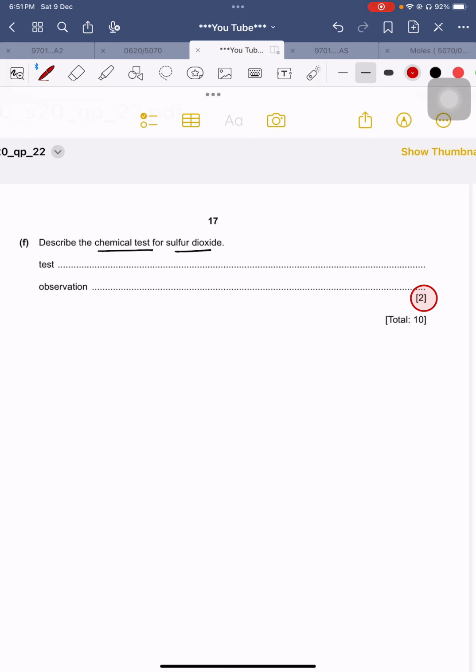Okay, so what is the test? Pass the gas through acidified KMnO4, full stop.